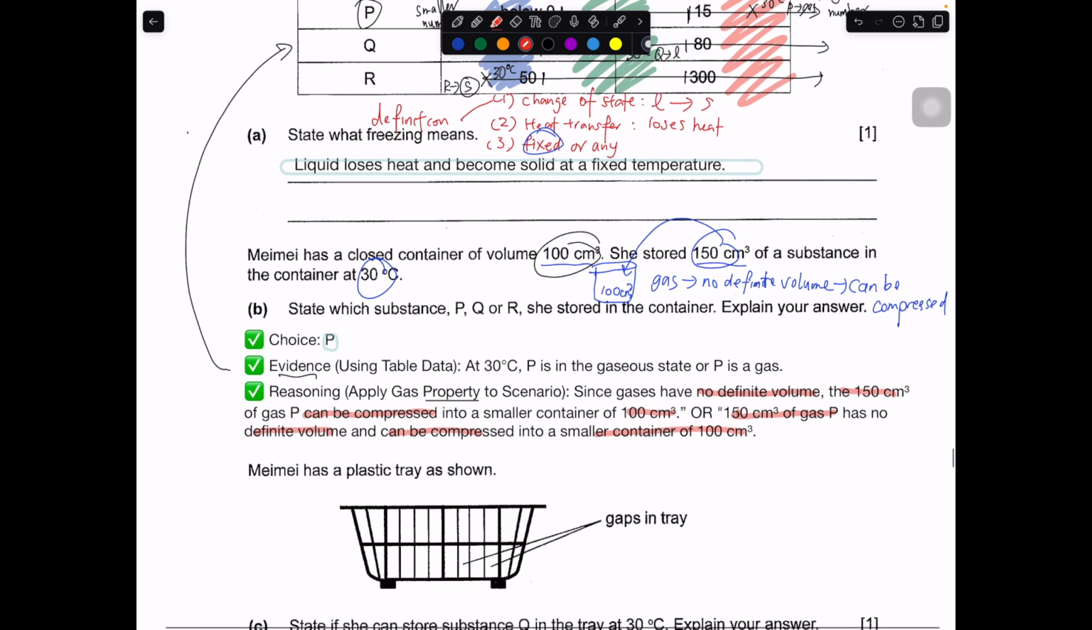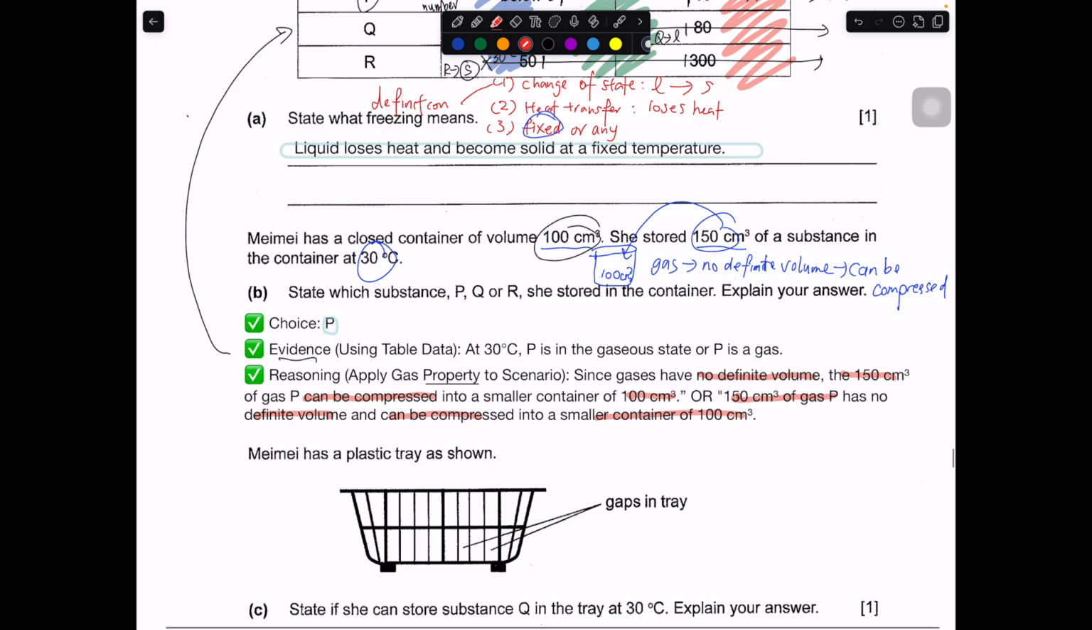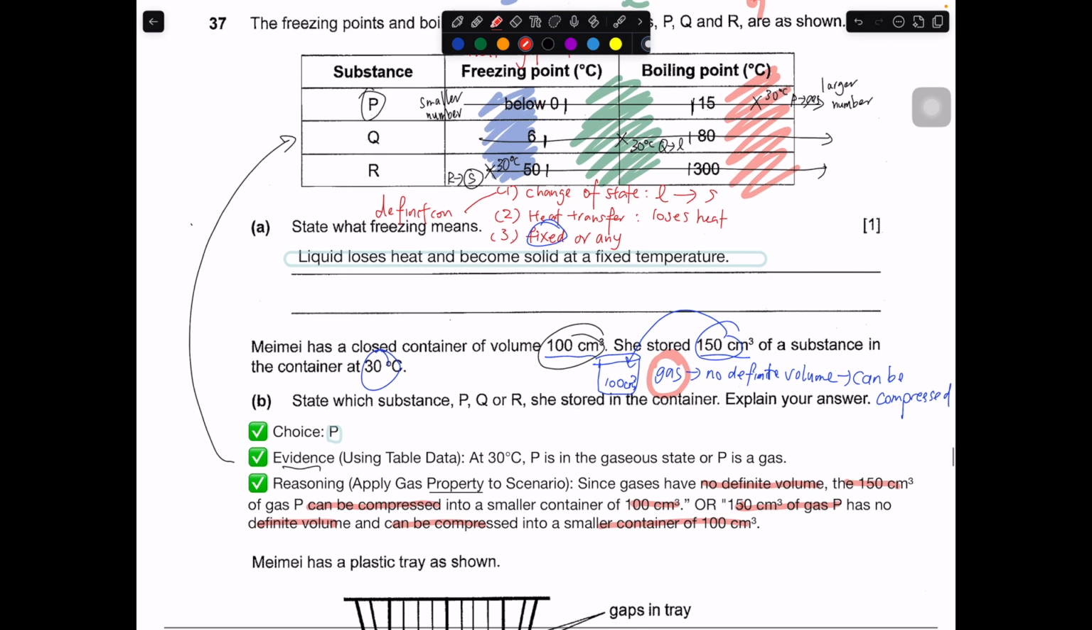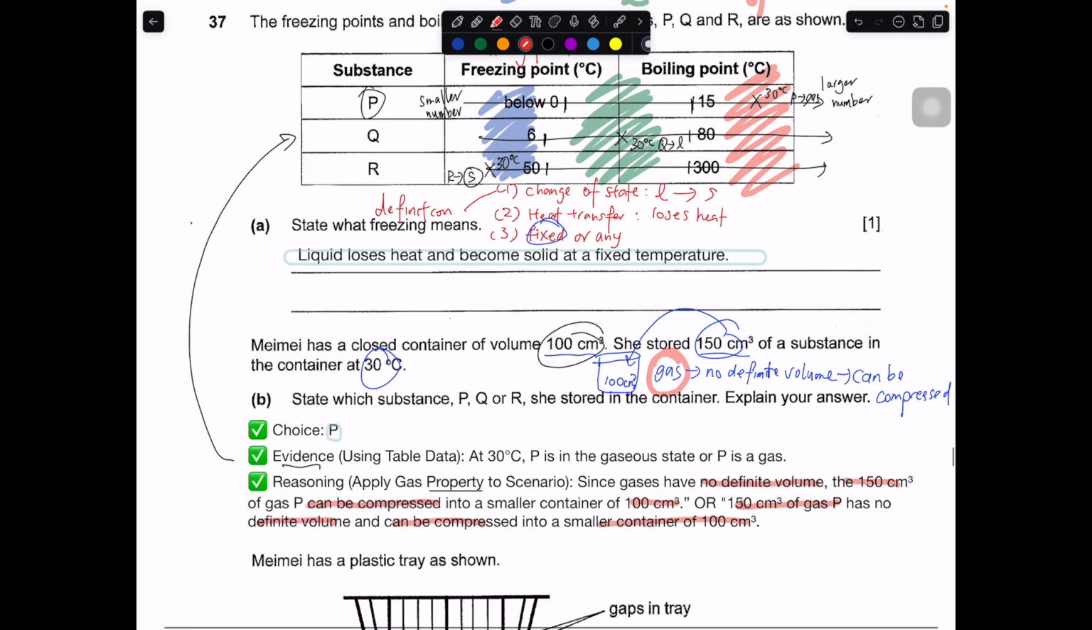This is actually quite a difficult question because you need to know that to store a bigger item into a smaller container, you need to identify that it must be a gas. Then using the table, you have to find out which one is a gas at 30 degrees.